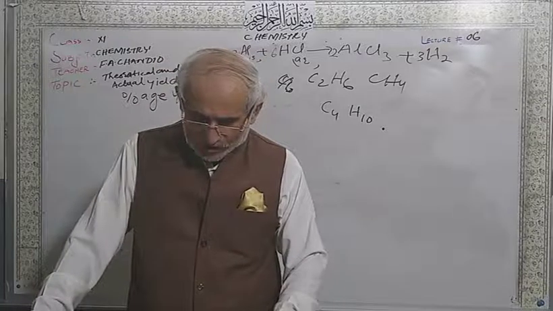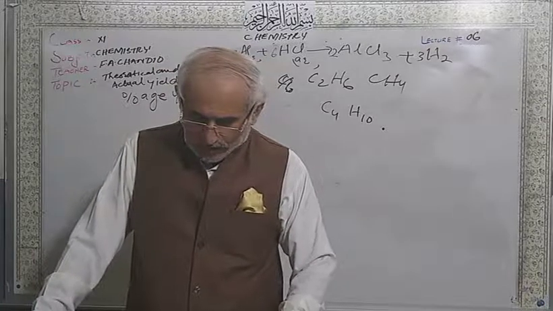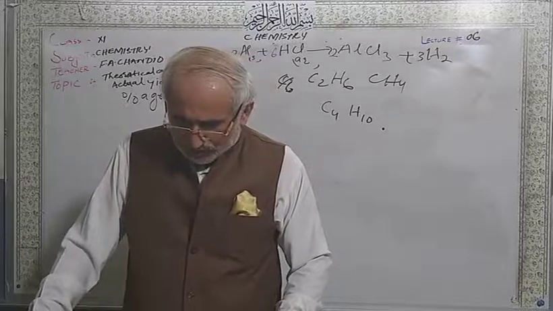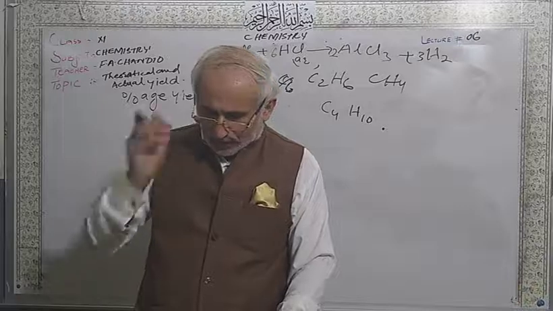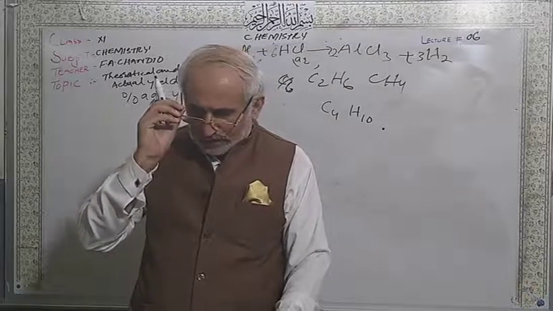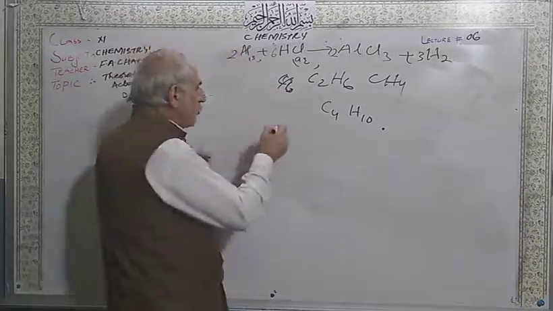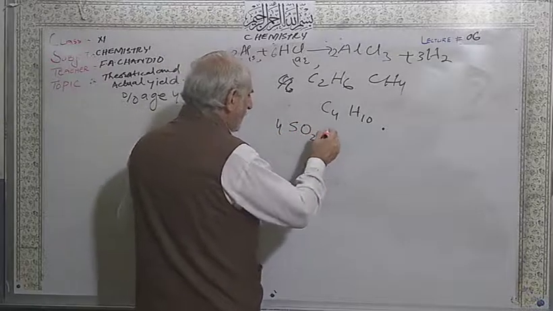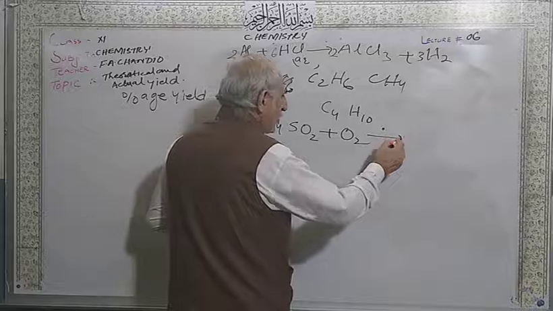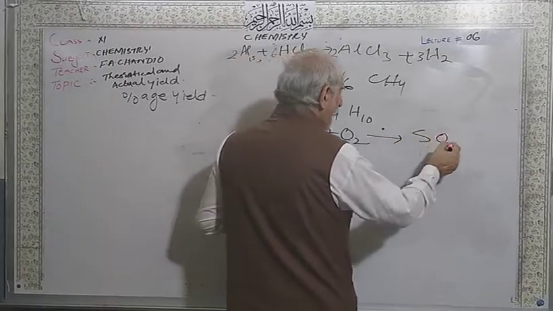Number 13 question. 4 moles of sulfur dioxide are oxidized to sulfur trioxide. How many moles of oxygen? We write the chemical equation. 4 moles of sulfur dioxide are going to be oxidized to give sulfur trioxide.